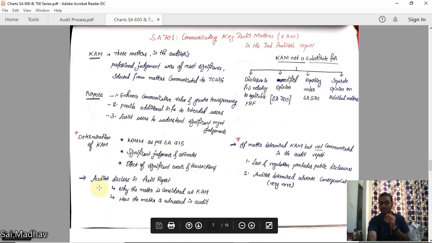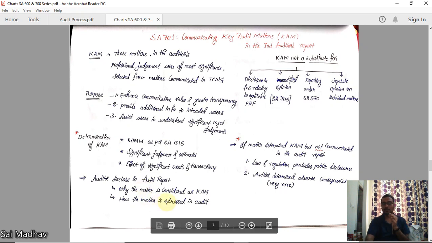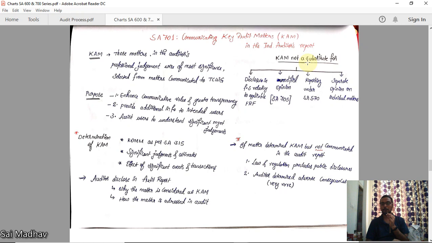Right? Now, the auditor should disclose in the audit report why the matter is considered as KAM. We should discuss why it is considered as KAM by the auditor, and how the matter is addressed in the audit. What are the steps you have taken to address that matter? You have to disclose here. And this is a very important question in this standard, guys. KAM, key audit matter, is not a substitute for